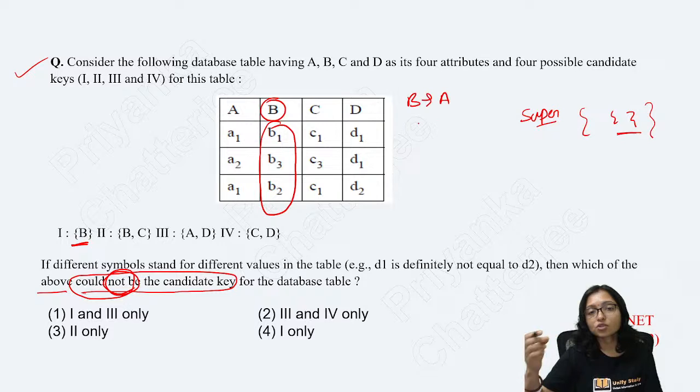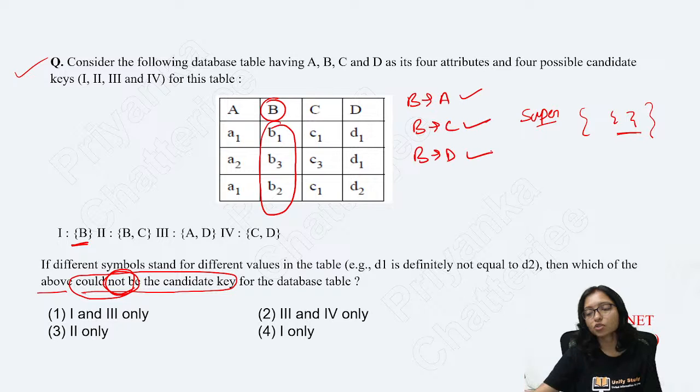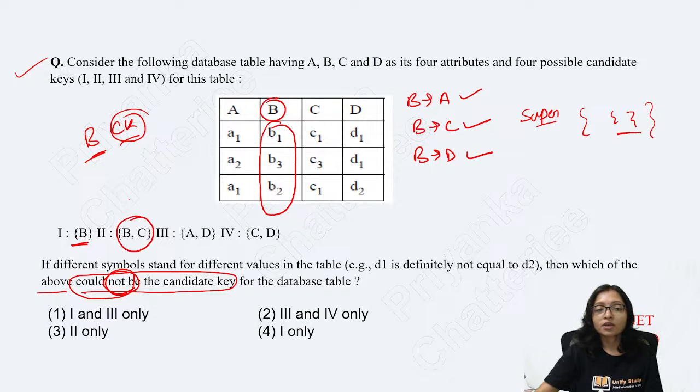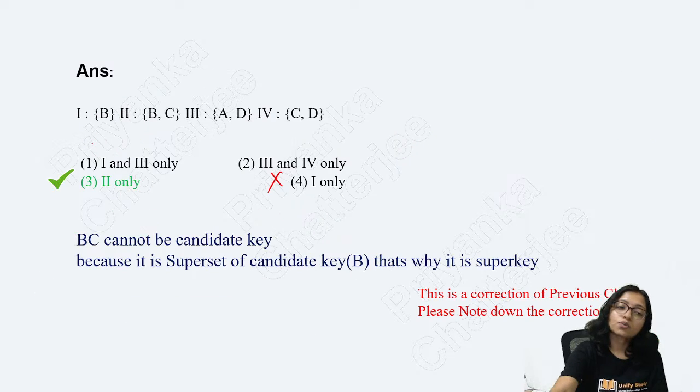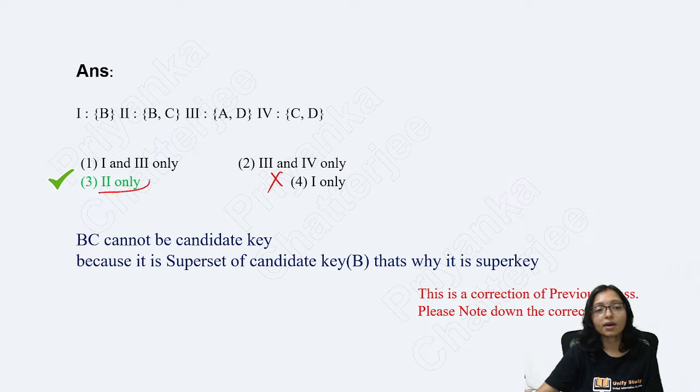Definitely B to A is also correct, B to C is also correct, B to D is also correct. So B is definitely my candidate key. Whenever B is the candidate key, then BC is my super key. BC is definitely my super key. Right? So that's why definitely my answer will be this one, which is not the candidate key, because BC is the super key here.